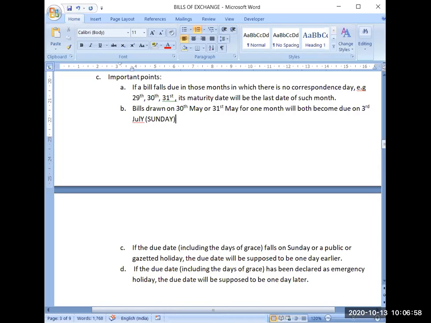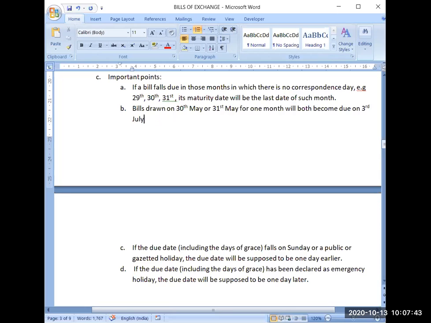So in that situation, if the due date including the days of grace falls on a Sunday or a public or gazetted holiday, the crux is that you know in advance that this will not be a working day, because it is already declared a public holiday, or it is already a Sunday, or some gazetted holiday like Diwali or some other festival. Then the due date will be one day earlier. So the date will be shifted to 2nd July. One day earlier it will be completed.